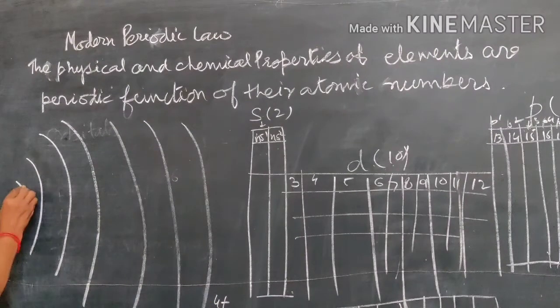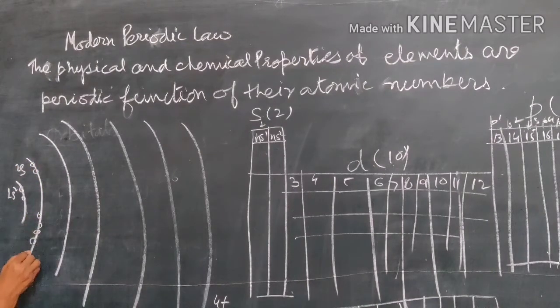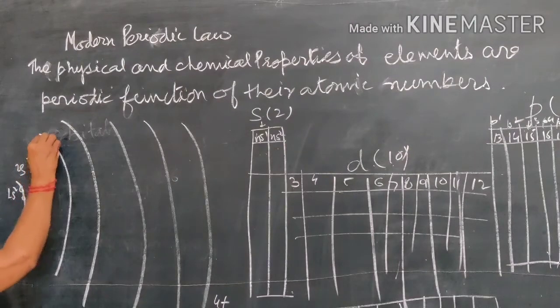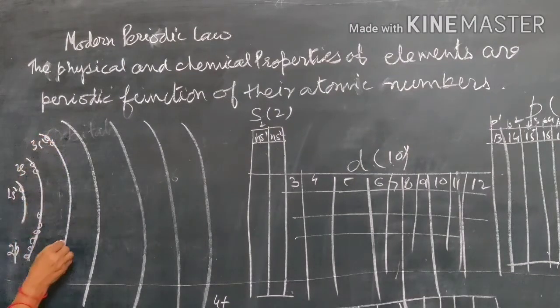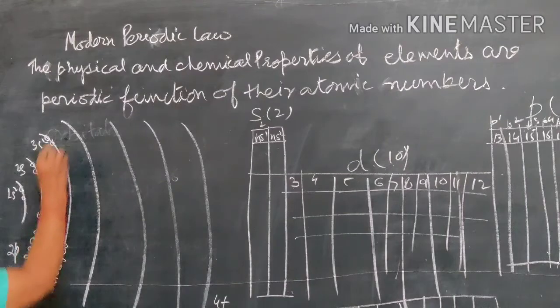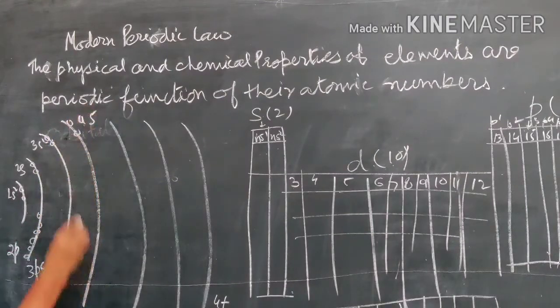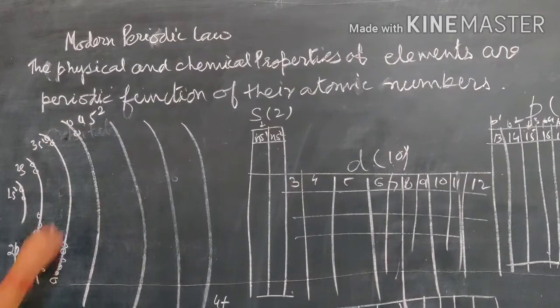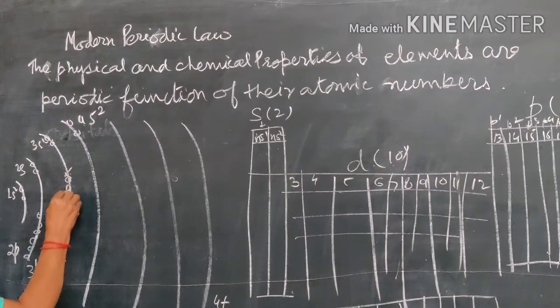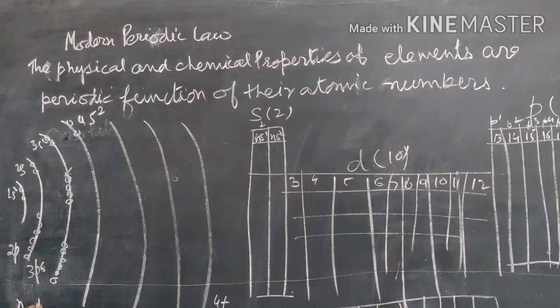Now first, 2 electrons will go into the first orbit. This electronic configuration is 1s2. After the filling of 1s, there is the filling of 2s orbital, and then 6 electrons will be filled in the 2p orbital. Now in the third shell, first there is the filling of 3s2 and then 3p6. Then the filling of 4s. After the filling of 2 electrons in the 4s, there is the filling of d orbital. That means we always fill (n-1)d.